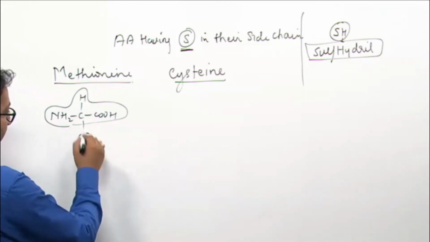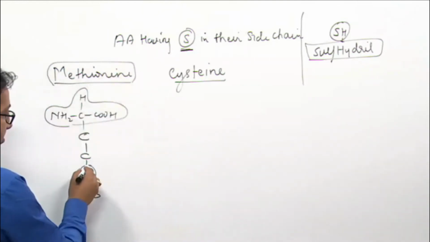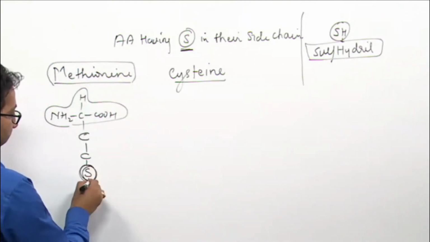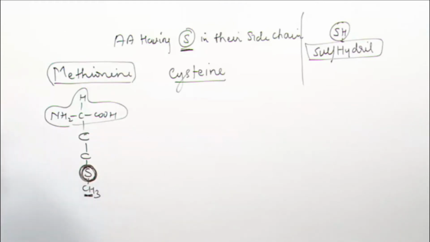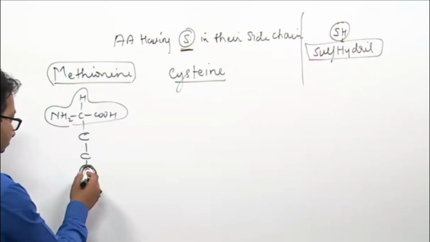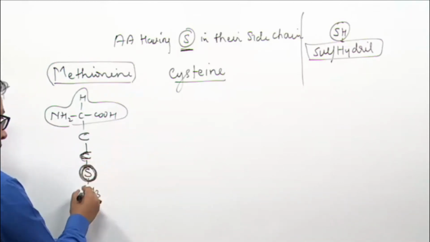This is methionine, having sulfur. So methionine is having sulfur but not a sulfhydryl. Point it out: both valencies of sulfur are occupied by carbon.